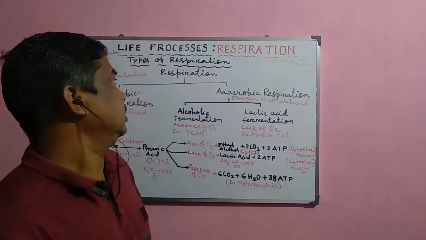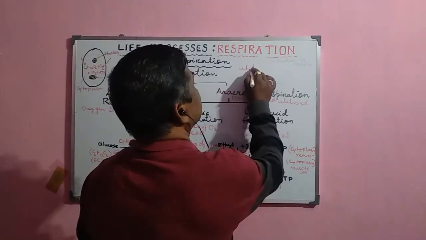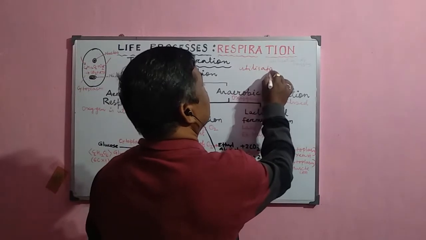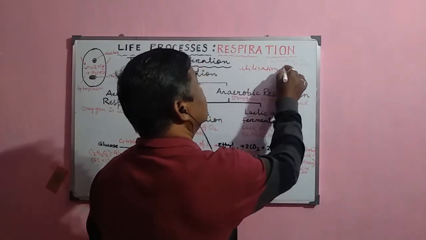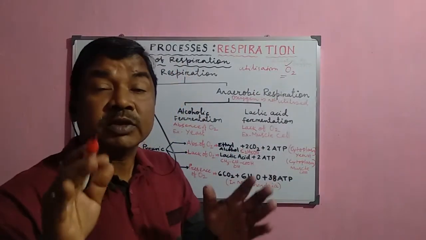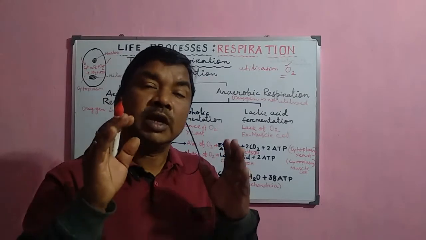In this video, I shall discuss the different types of respiration that occur in the different groups of organisms. Normally, they are classified on the basis of utilization of oxygen, the most important molecule which helps in the process of breaking down of food material to release the energy.